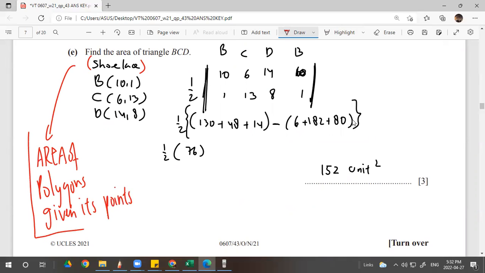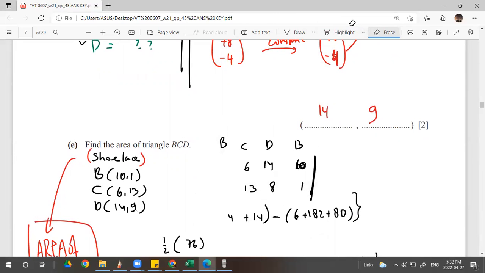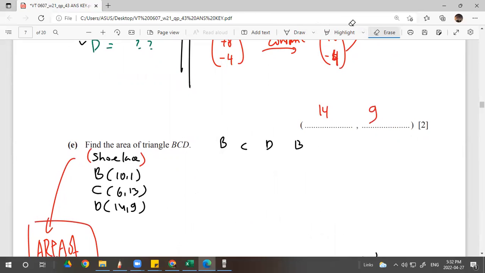Okay. Let's see. If I have the points 10, 1, 6, 13, and 14, 9, see, I did something wrong. If I did something wrong, the next question will be a mess. So this is the way you do the shoelace formula. I will explain how to do it. Pay attention. I want to make a shoelace formula.